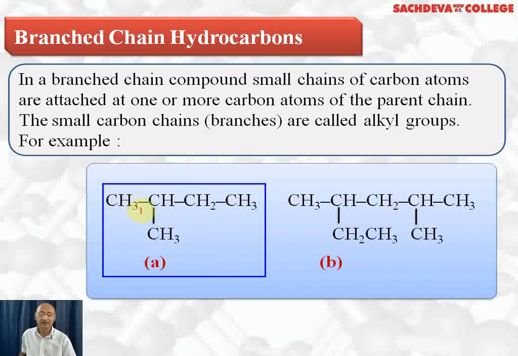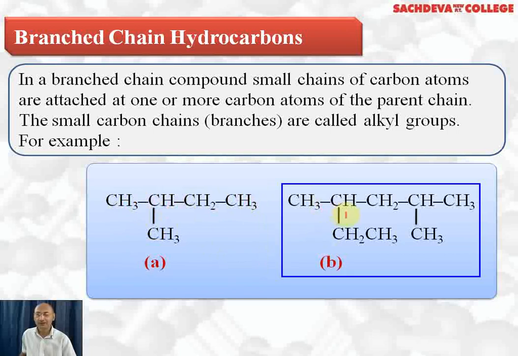Why do we call it 2-methyl butane? Because the methyl group is attached to the second carbon, and the total carbon atoms are 4, so we call it 2-methyl butane. In this compound, there are two branch chains attached. Here we have an ethyl group attached, and here we have a methyl group attached.